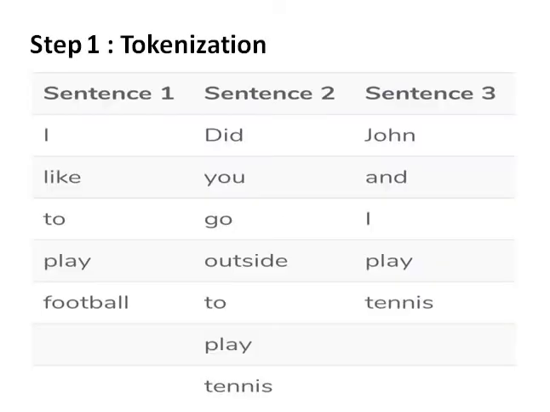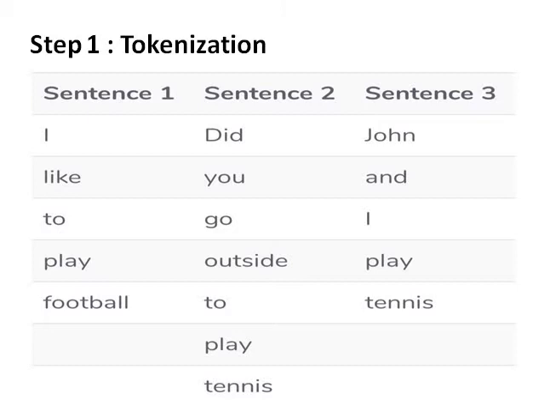In this tutorial, we are going to see what the bag of words model is in text analysis, and let's see it with an example. First of all, we take one example. We have three sentences. The first sentence is: I like to play football. The second sentence is: did you go outside to play tennis? And the third sentence is: John and I play tennis.